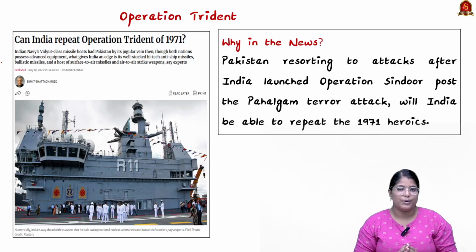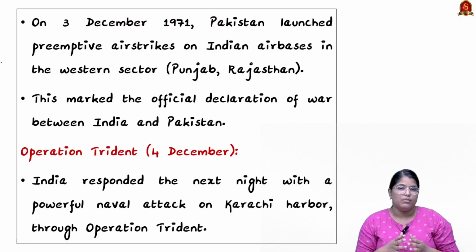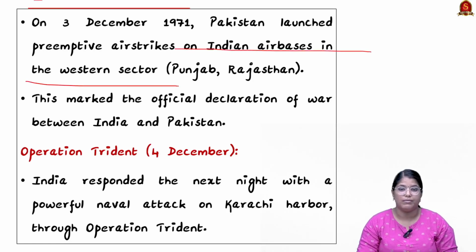To answer this particular question, first we have to understand Operation Trident. So let us understand the background of it. We all know that in 1971, during the Bangladesh Liberation War, India supported Bangladesh. It even accepted a lot of refugees from Bangladesh. And on December 3rd of 1971, Pakistan launched preemptive airstrikes on Indian airbases located in the western sector, to be specific, Punjab and Rajasthan.